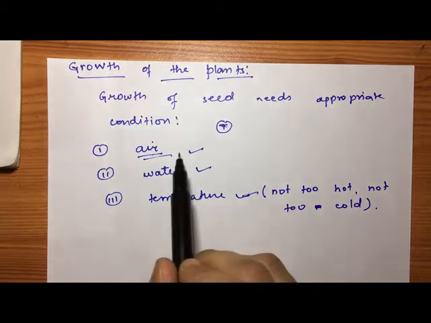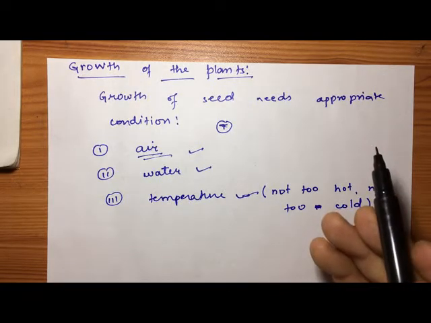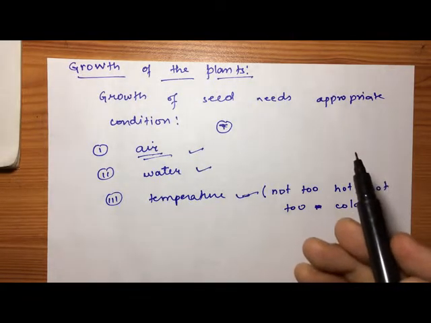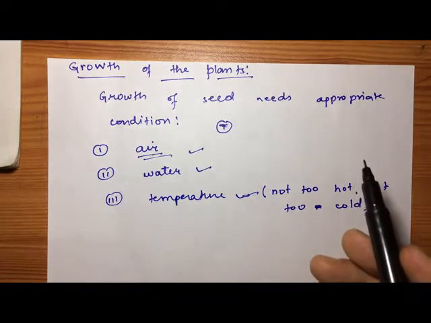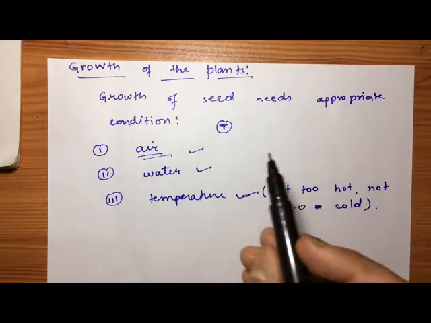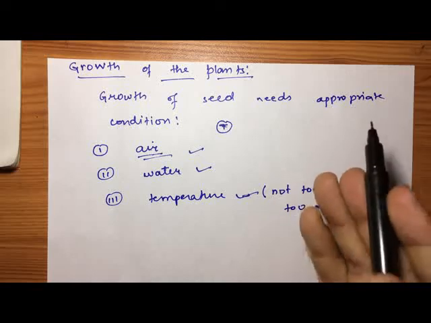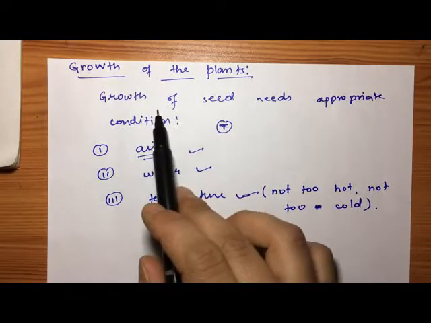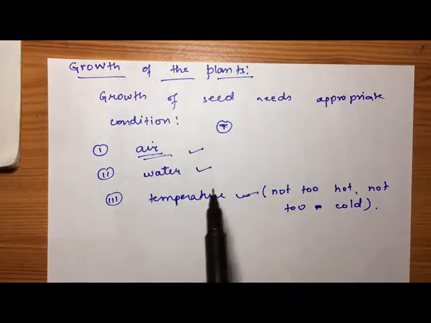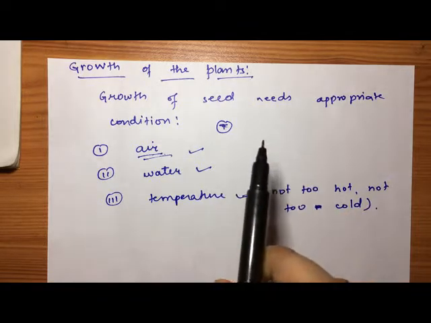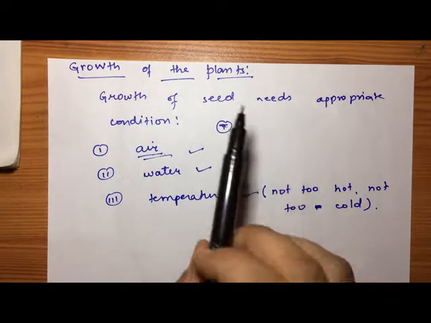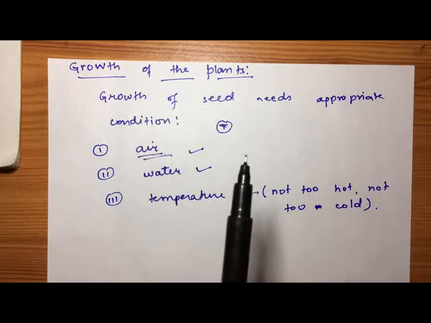So in the absence of air, seed cannot germinate, so plants are absent on the moon. For the growth of a seed, air is required, and in a place where air is absent, the seed cannot grow.